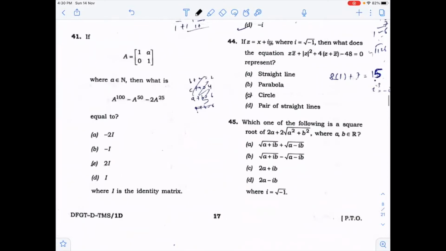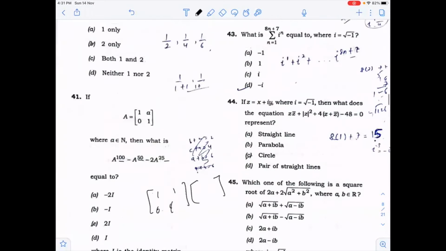Now in this question, small a belongs to natural numbers. So you will fix the natural number, say 1, and do the squaring. Multiply this 2 cross 2 matrix 1, 2 or 3 times, and you will get the answer because the result will repeat itself. So by generalizing the result, you will get the answer here.